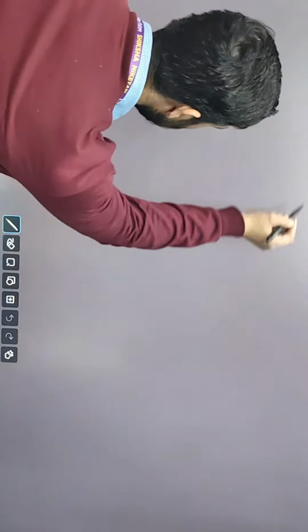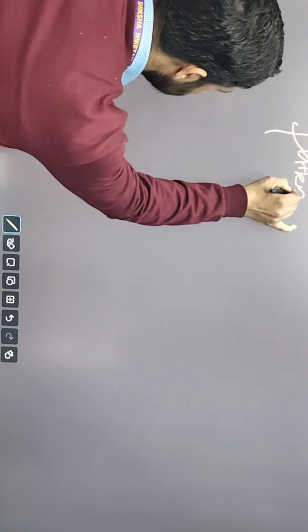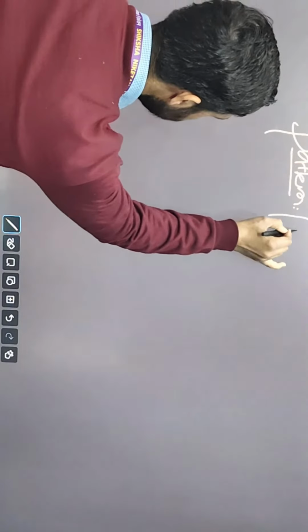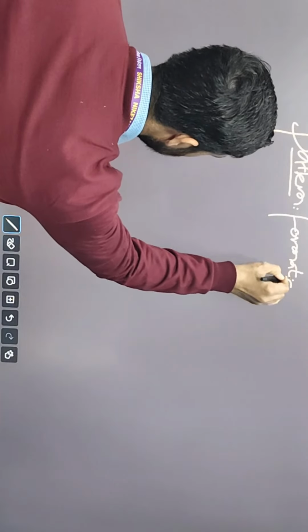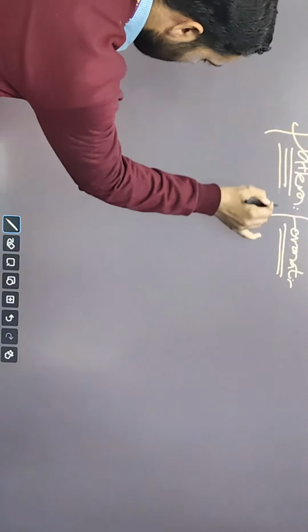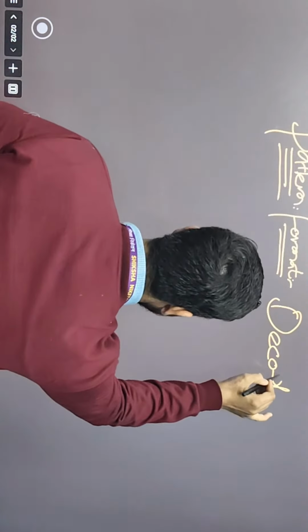Okay, now pattern. What is the pattern of note making? Pattern, or we say always format. What is the format of note making? After decoding, I will just write here decoding in a very bold way so that you can understand it again and again.